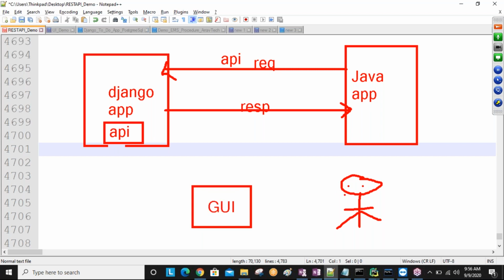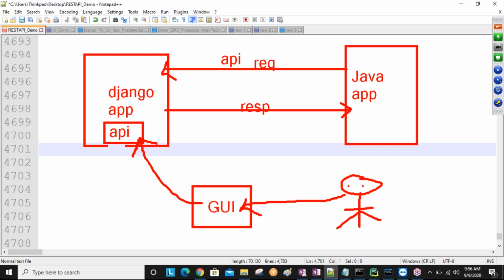So the user interacts with this graphical user interface, GUI, nothing but our browser presentation, sir. Then this GUI internally interacts with the Django application. So on the GUI side, only the API is working, on the GUI backend side.